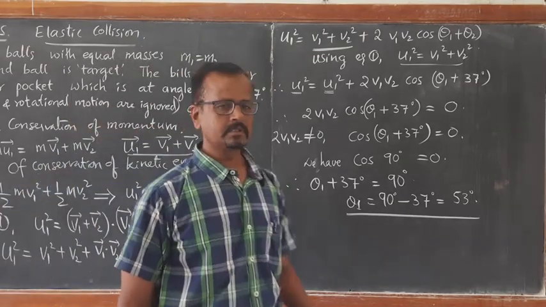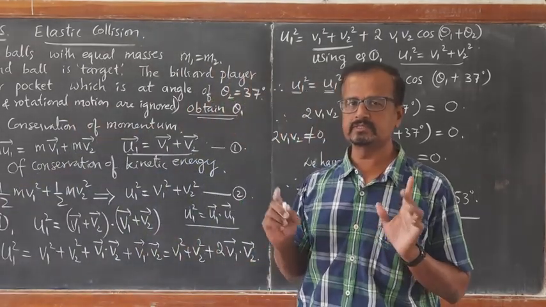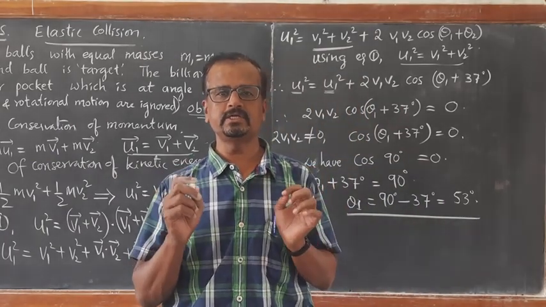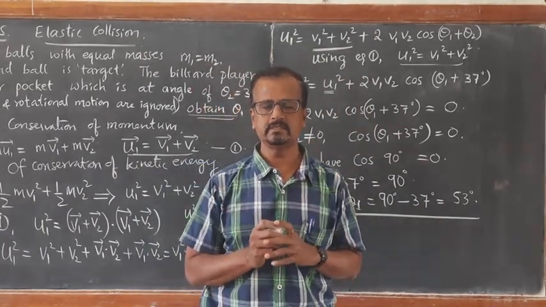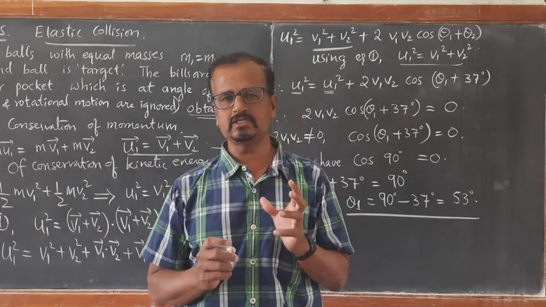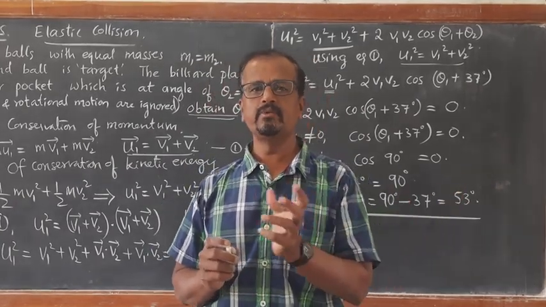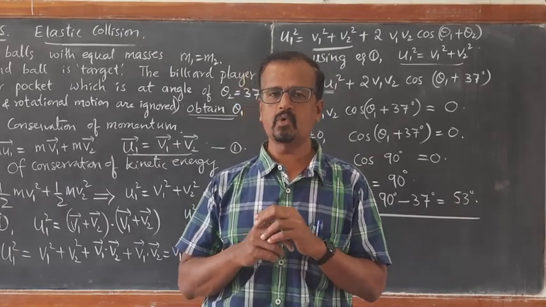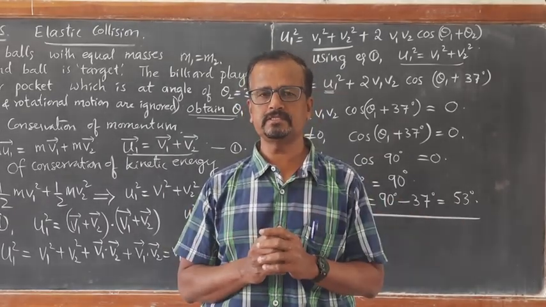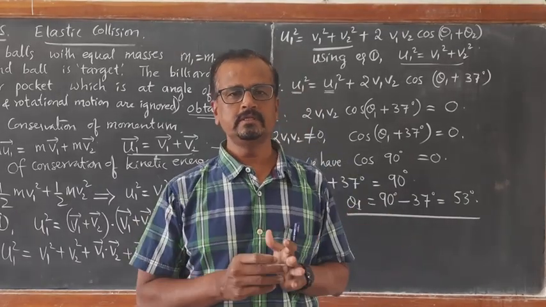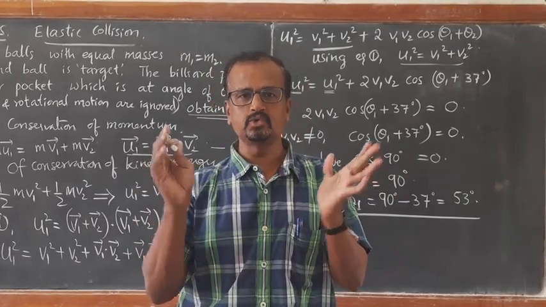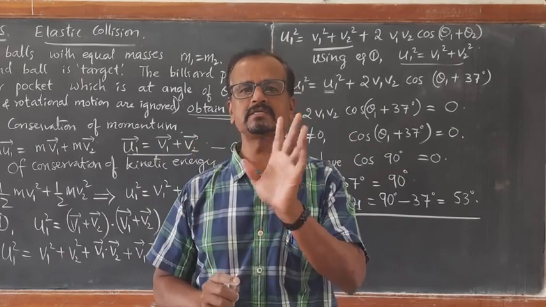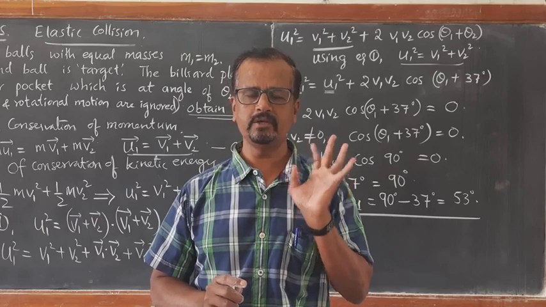And this problem also gives us one very important piece of information. If there is an elastic collision between two masses, one mass at rest, another mass moving with some speed in the same line, and it is colliding in two dimensions, then after collision the angle between those two masses becomes 90 degrees, provided those masses are of the same value.